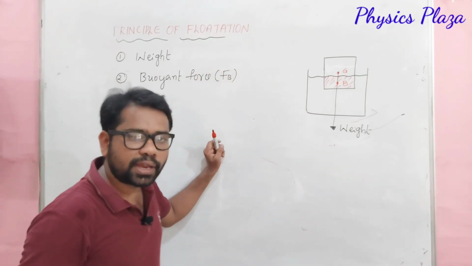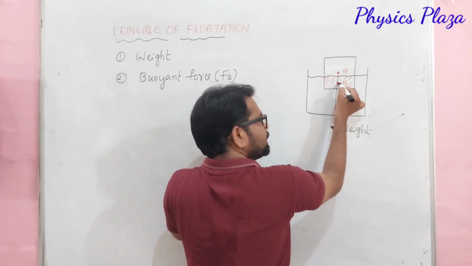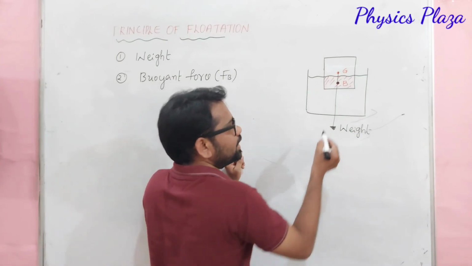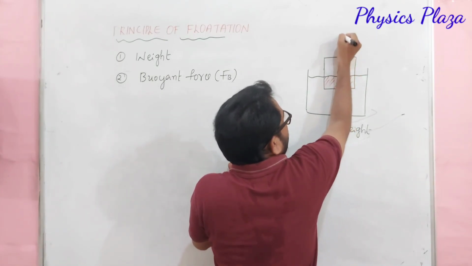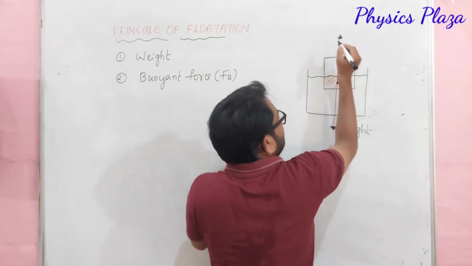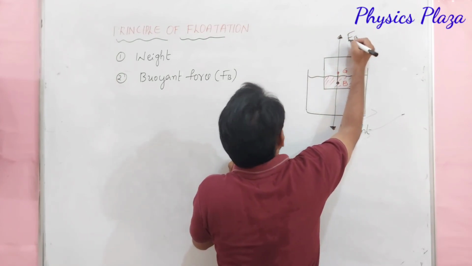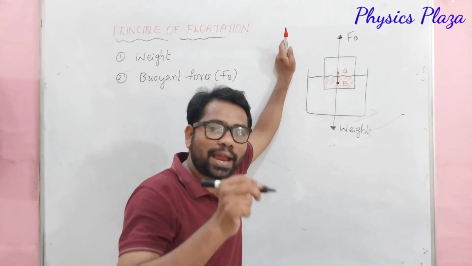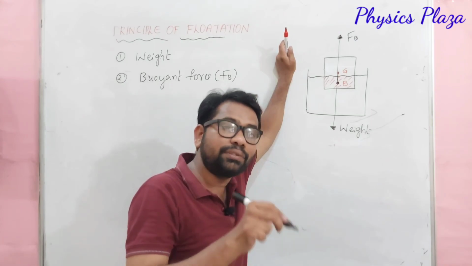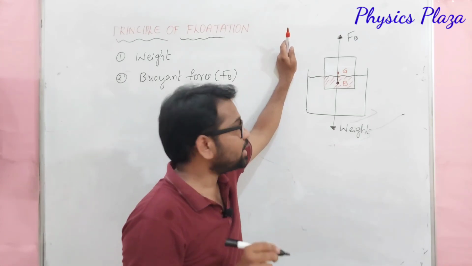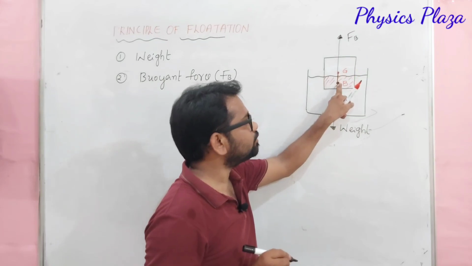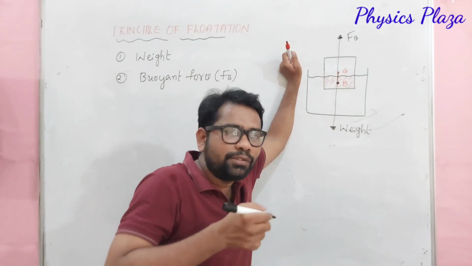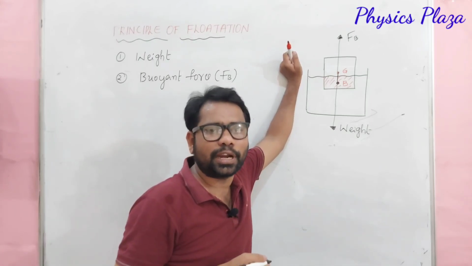So where will this buoyant force act, dear children? The buoyant force will act at the center of buoyancy, vertically upwards. This is how the buoyant force acts. Children, it's very important. The weight of the body will act at the center of gravity vertically downwards, and it will try to sink the body, whereas the buoyant force will act at the center of buoyancy vertically upwards. Then what will this buoyant force do? It will try to make the body float.